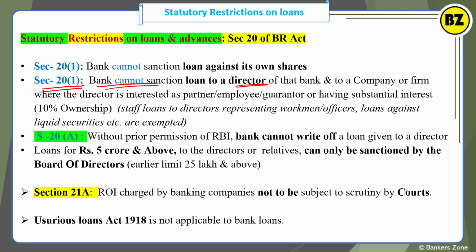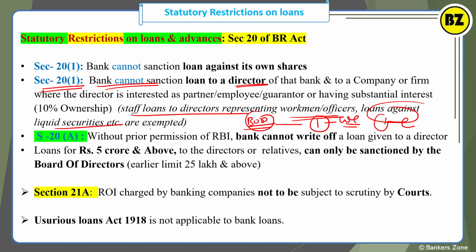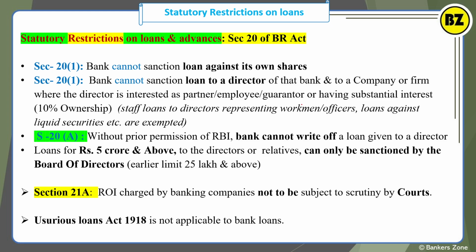Staff loans to a director representing the workman or the officer are exempt. You are very much aware that in the board of directors of the bank, one must be from the workman category and one from the officers category. These rules are not applicable to that director because he is representing the workman. Loans against liquid security are also exempted. For example, if a director wants a loan against his own FD, it is liquid security, so the bank can offer it.